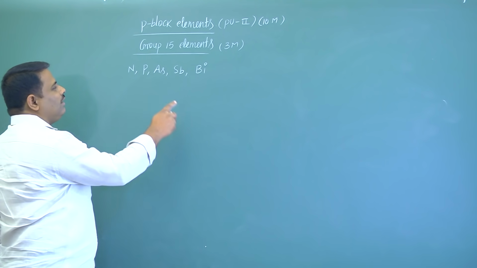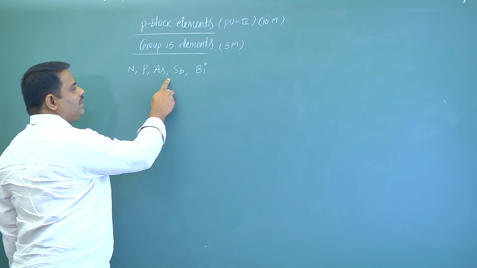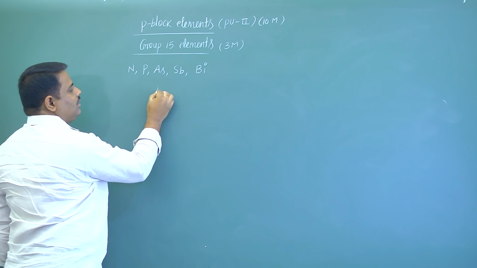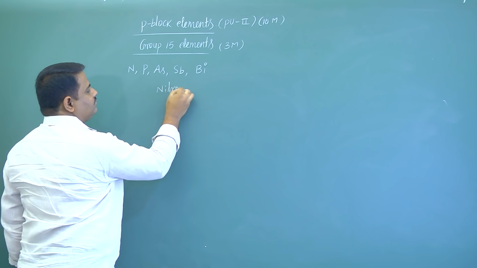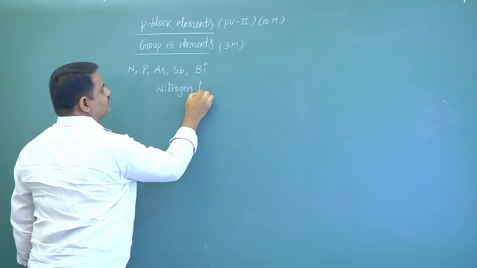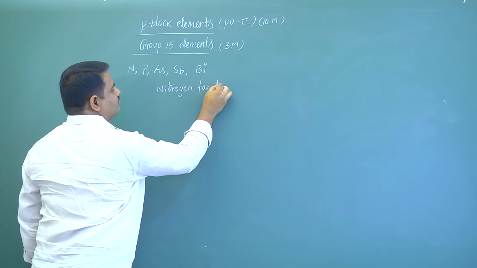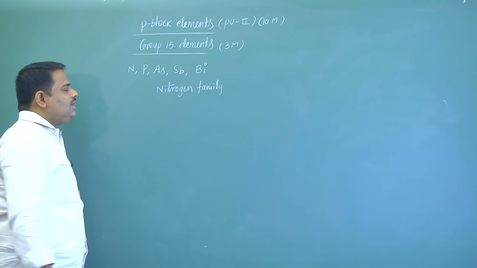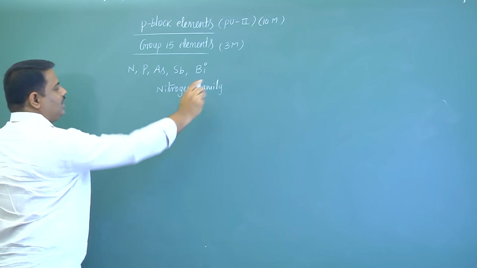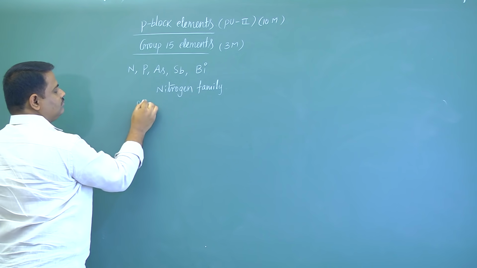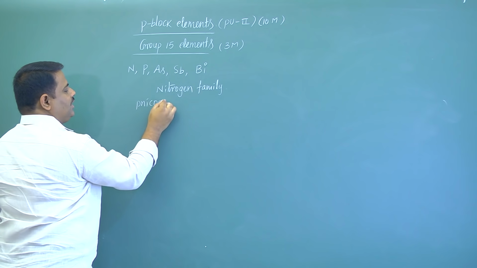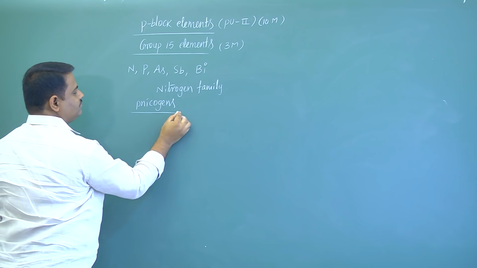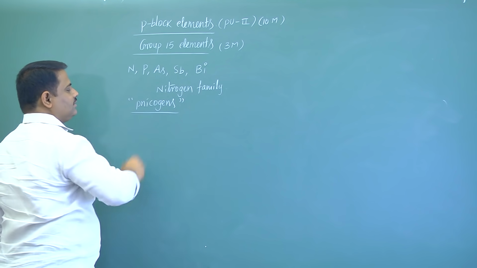So these are 15th group elements, also called nitrogen family. These elements are also called pnicogens. Pnicogens, P silent.